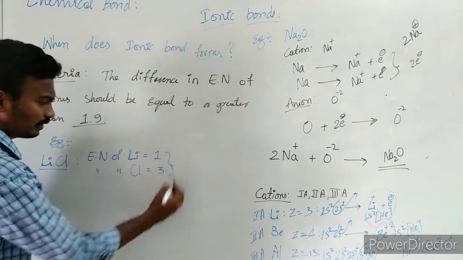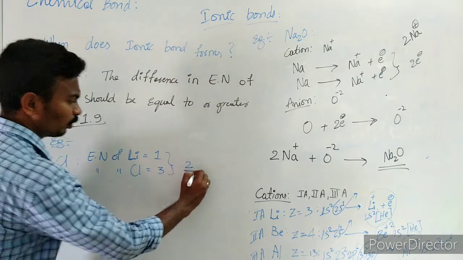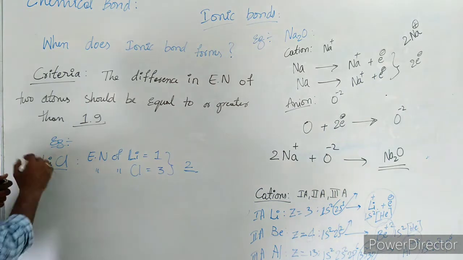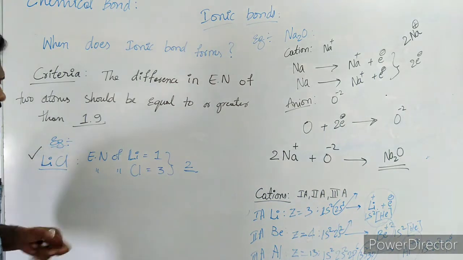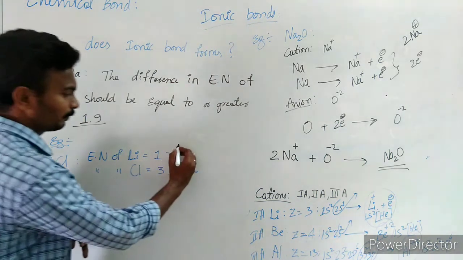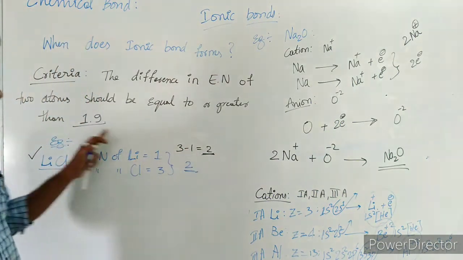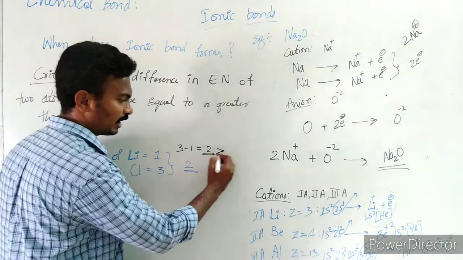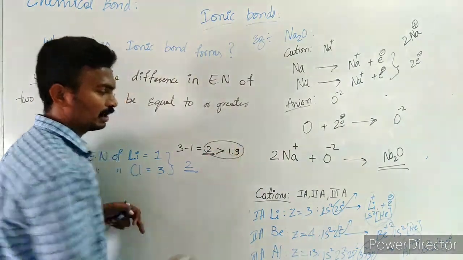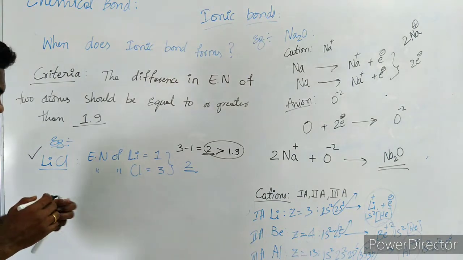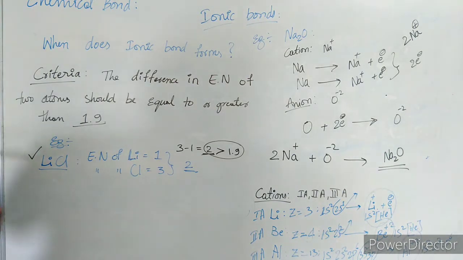So what is the difference between these two? It is 2, which is greater than 1.9. The difference 3 minus 1 is 2, which is greater than 1.9. So therefore lithium and chlorine are going to form an ionic molecule, LiCl.